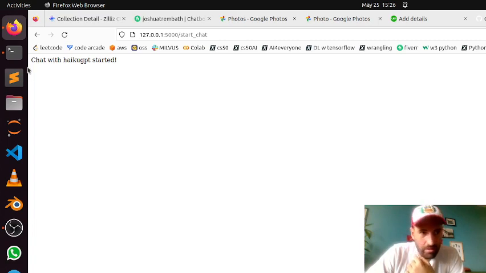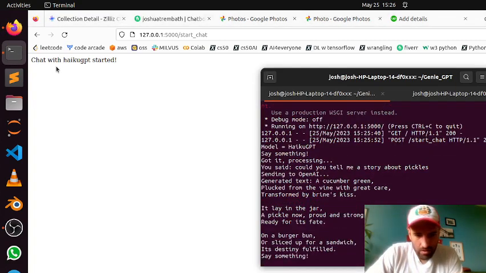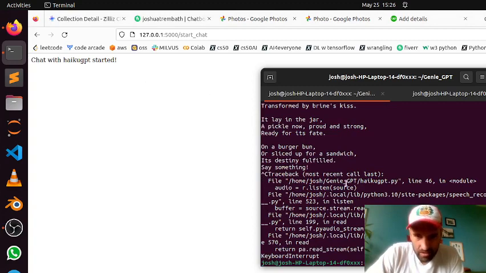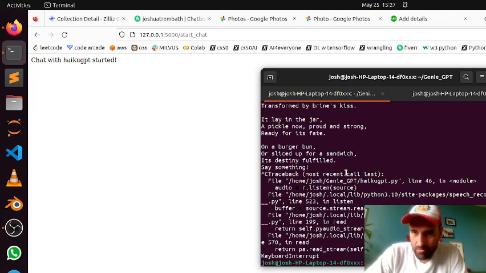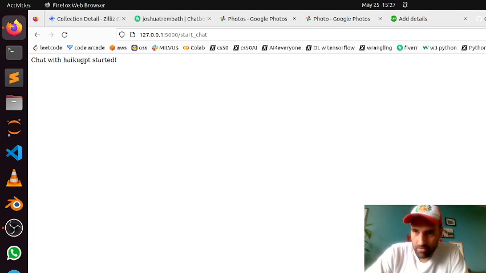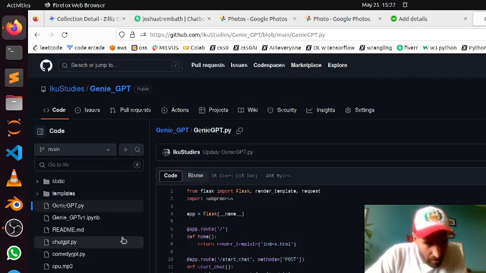Nice. So that was actually, he just gave me three haikus about pickles. Its destiny fulfilled. So, as you can see, I can do this kind of custom chatbot stuff. I figured it out. It was kind of a lot of work to figure out, honestly. But you could see kind of the structure that it all took.